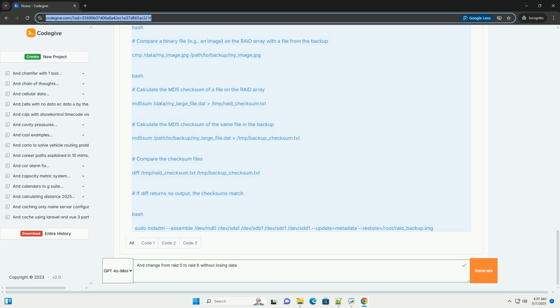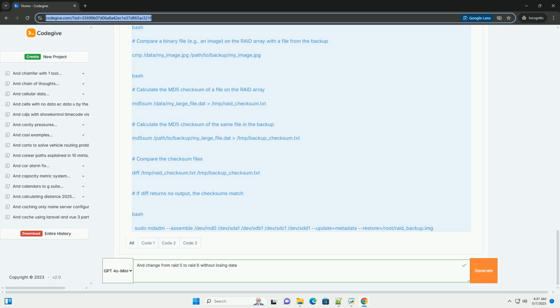The general process, MDADM example. The general process involves: 1. Checking the RAID array status, verifying the current status of the RAID 5 array. 2. Stopping the RAID array, bringing the array offline gracefully to prevent data corruption. 3. Changing the RAID level, modifying the RAID level metadata to RAID 6.